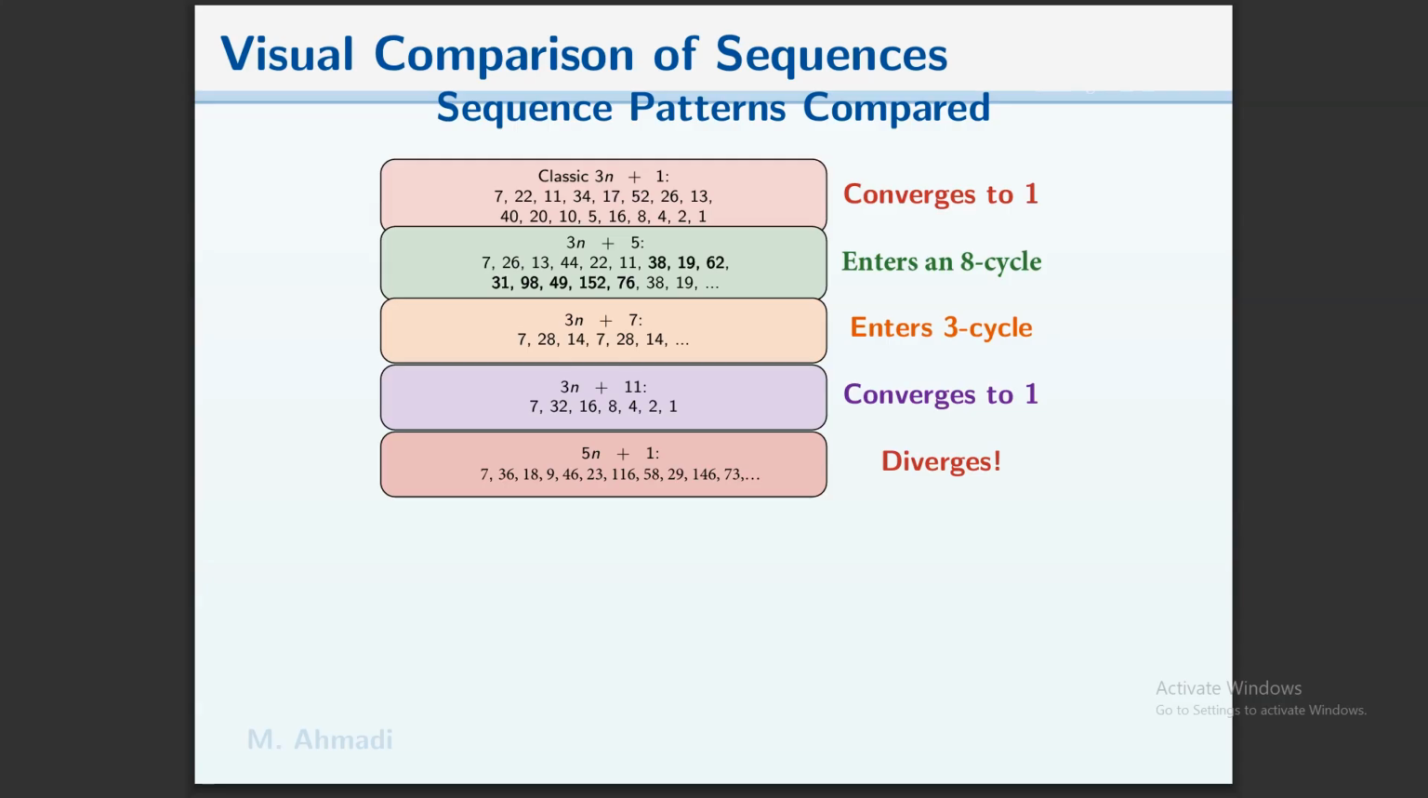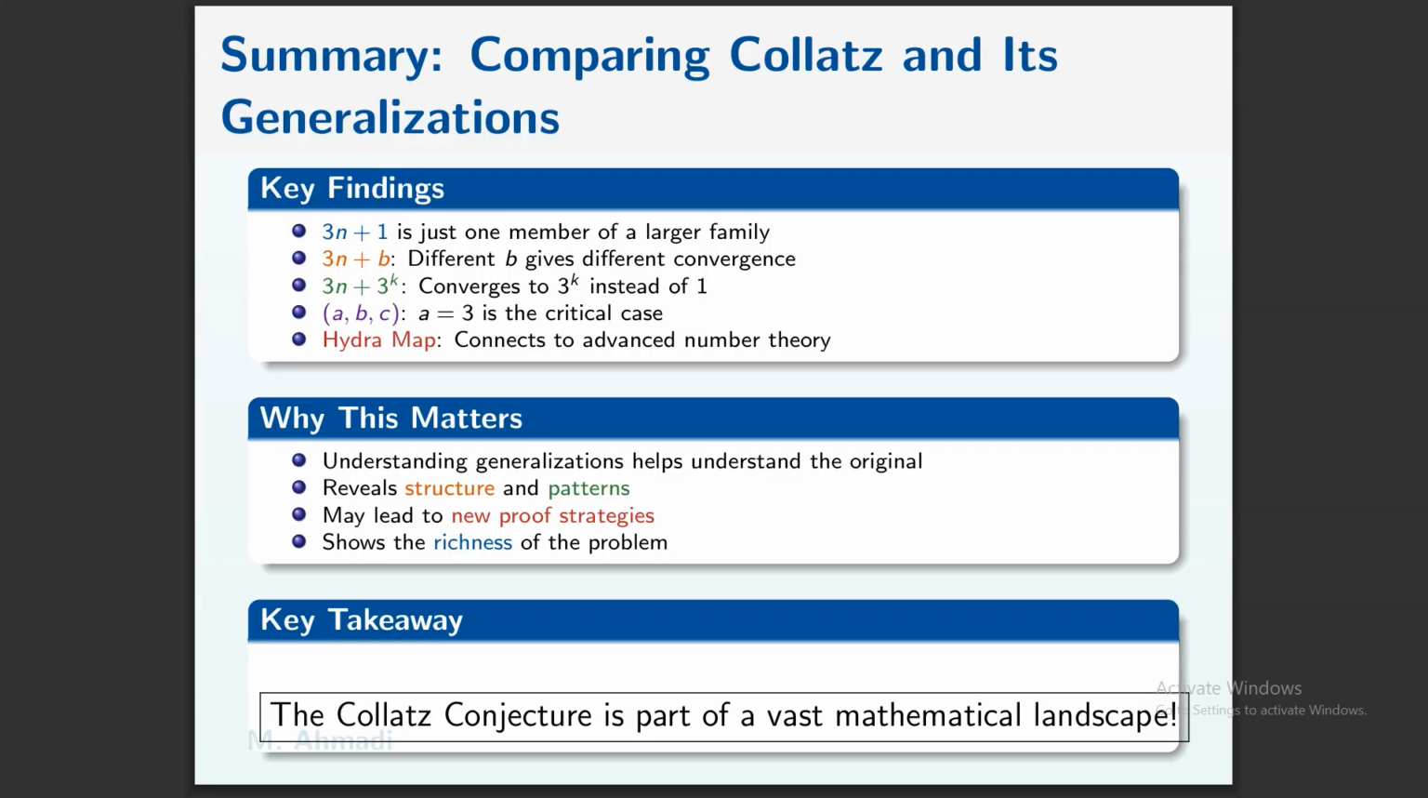And for 3n+7 it also enters a 3 cycle. The 3 cycle is 14, 7, and 28. And for 3n+11 it converges to 1. It converges to 1. And 5n+1 it diverges. Here we can see that it grows and diverges.